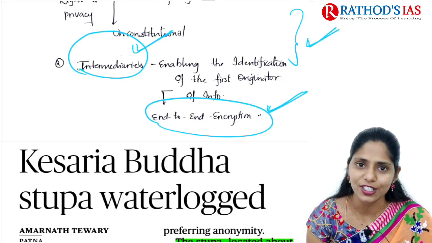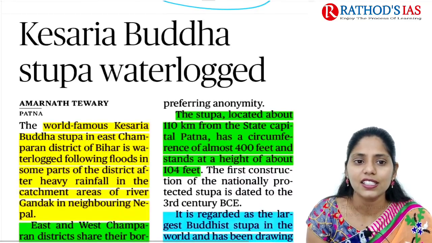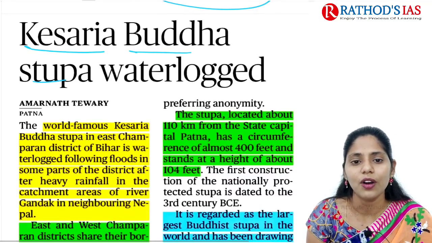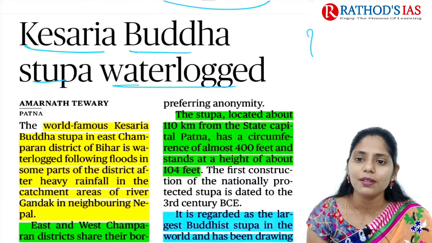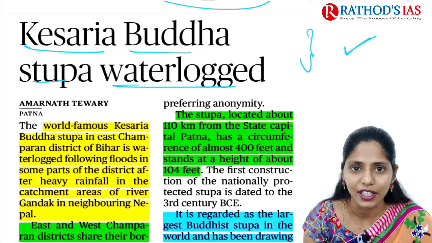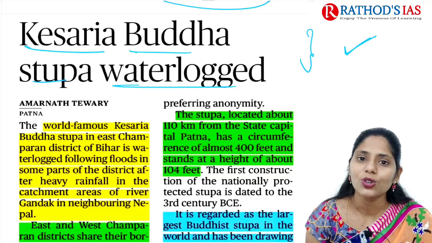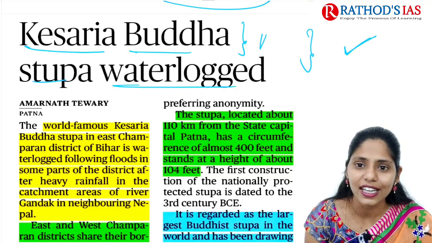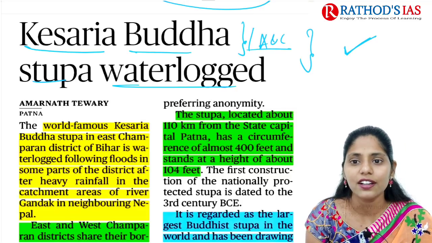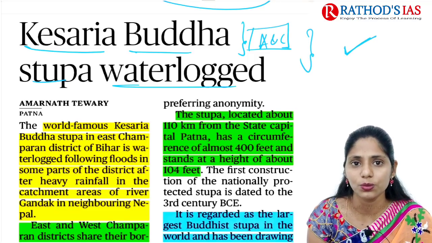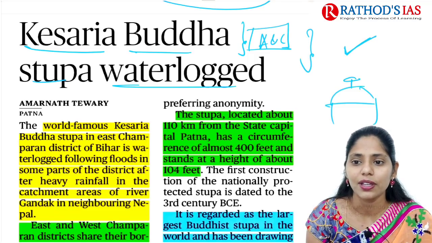Now let us move on to the next topic. The title says Kesaria Buddha Stupa waterlogged. This article is talking about one Buddhist archaeological site, that is Kesaria Buddha Stupa. You have to open your Art and Culture Nitin Singhania book and read about what this Buddha Stupa is. It will be like this. Here we have Harmika, Chhatri, etc.